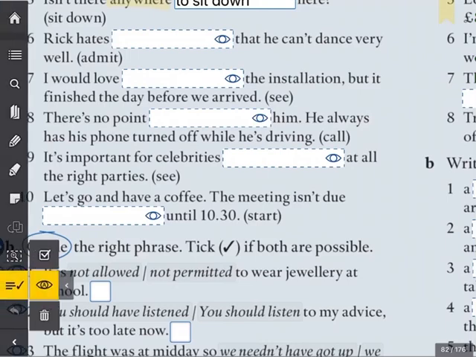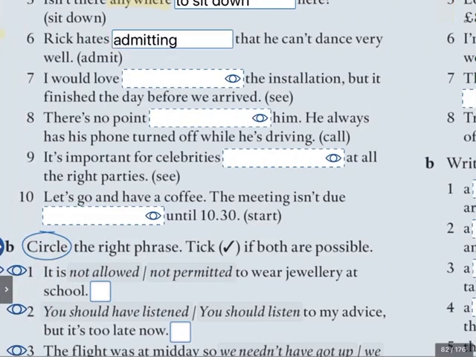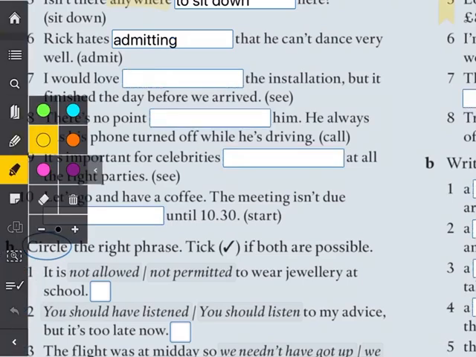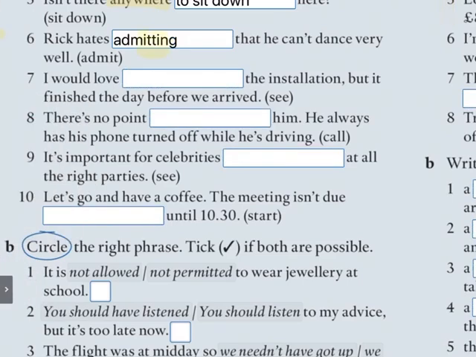Are you ready? Rick hates admitting. Admitting, followed by ing. I hate waiting. I like reading. I love eating. But I would hate to admit. So we need here ing. A quick question: did you double the T? Admit. The stress is on the second syllable, so admit, double the T.